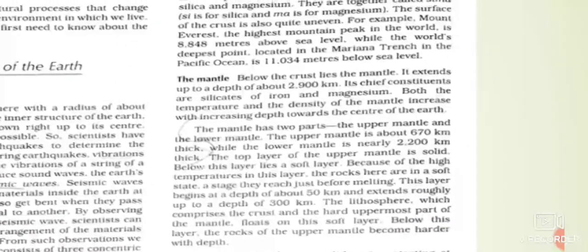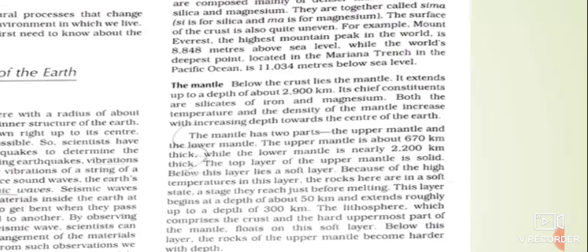And now the second layer is the mantle. The mantle is also known as the mesosphere. The mantle or mesosphere is the term used for the second layer of the earth, and it lies beneath the crust and extends up to the core of the earth. The average depth or thickness of the mantle is 2,900 kilometers.